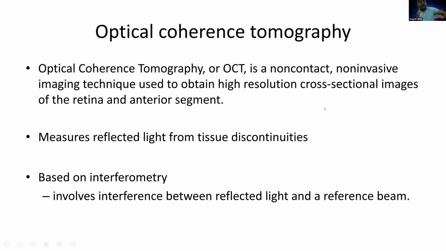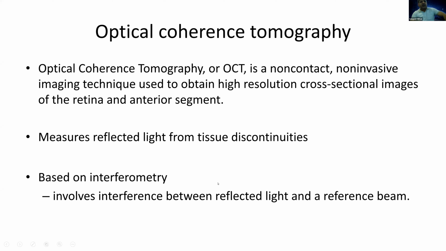It can only show small depth of tissues, up to 10 microns, and not beyond that. So it has its limitations, and we evaluate only the retina here, and we can't have a full picture of the whole eye through OCT as is possible with ultrasound. But because of its speed, light can give you a very high resolution as compared to ultrasound.